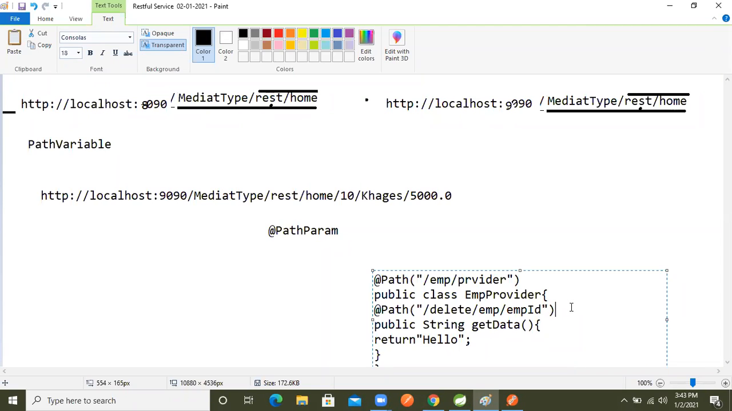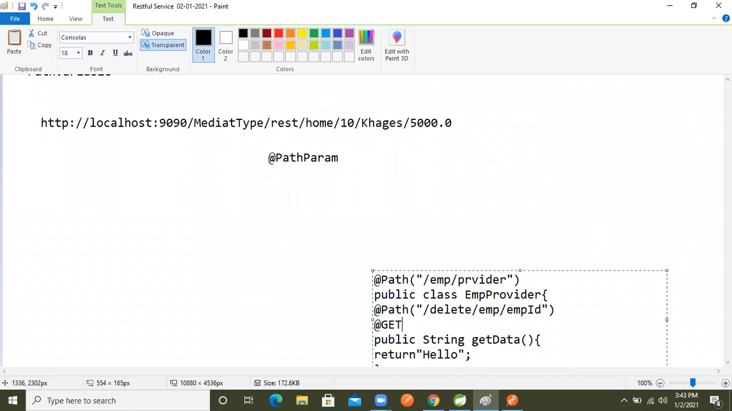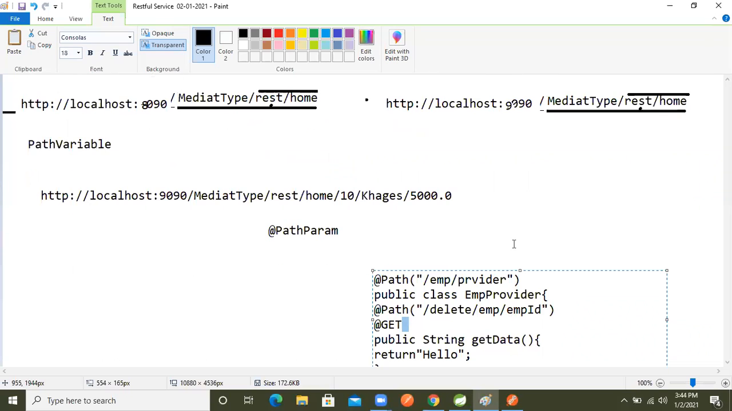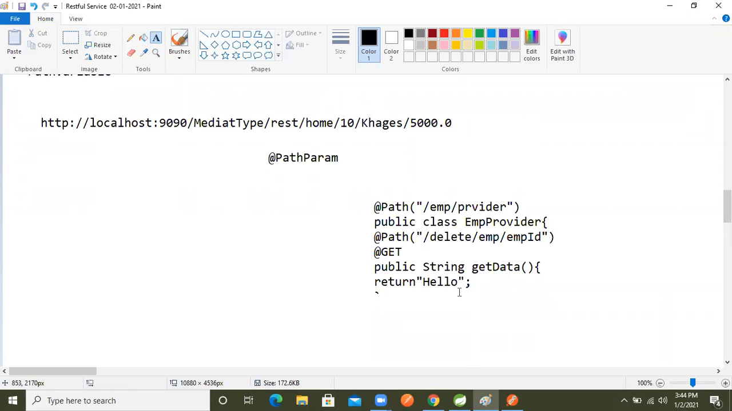But which kind of methodology will we use? If we want to use the same URL with different behavior, we must use only one methodology in every method. So just I'm using the GET methodology here. Now let's see it practically and we will implement.